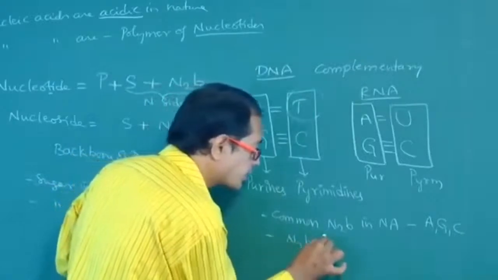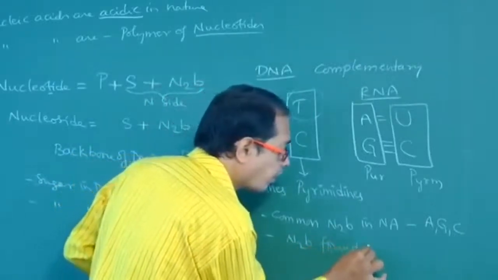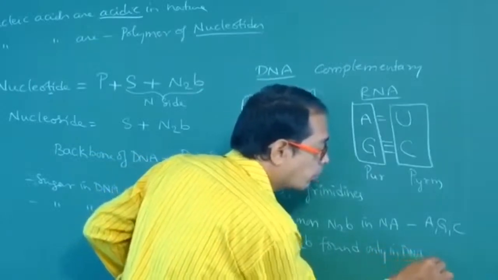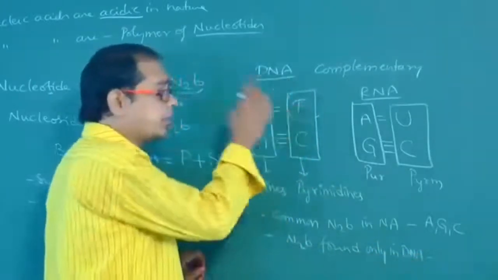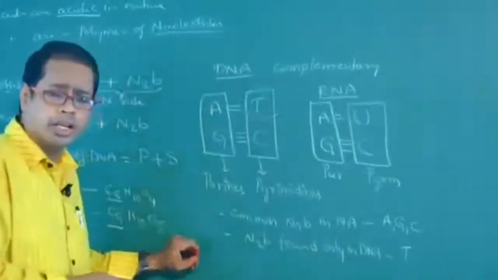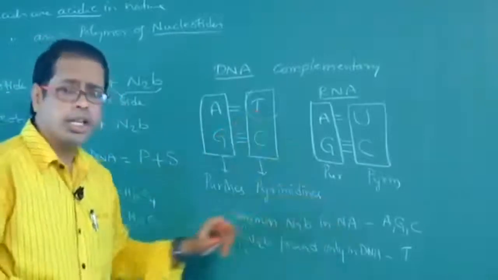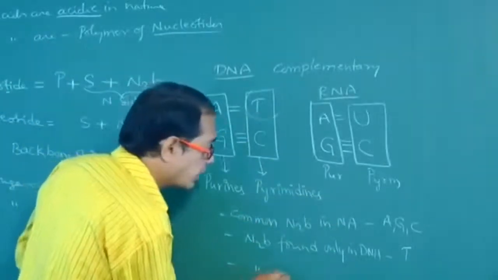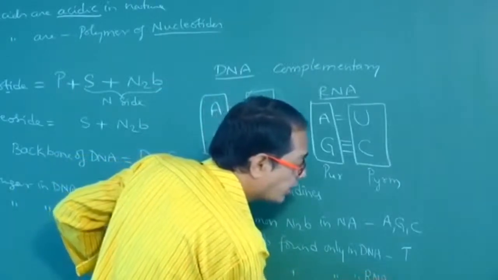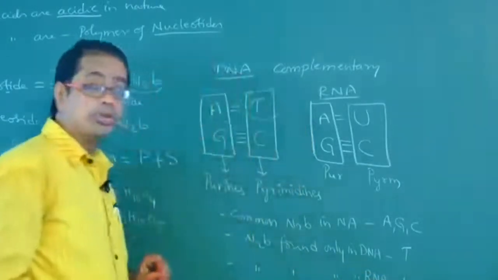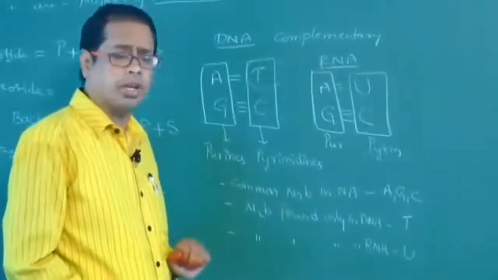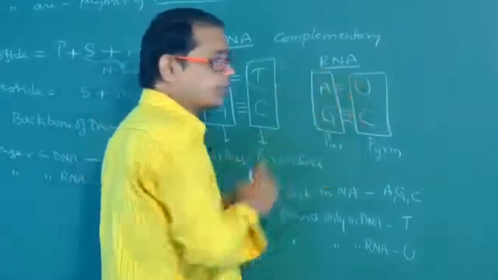The nitrogen base found only in DNA is thymine. The nitrogen base found only in RNA is uracil. These points you have to remember. Okay. And what is the difference between these two?